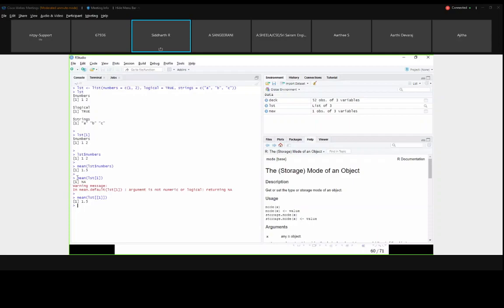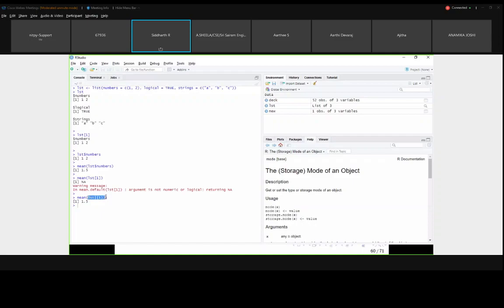What is the major problem in a list? If you take a list as an input argument to this function, it is considered as a new list. It won't take the exact data inside the list; it will give you a new list with the data inside. But what the function actually needs is only the data. So for that you have to use the double bracket.